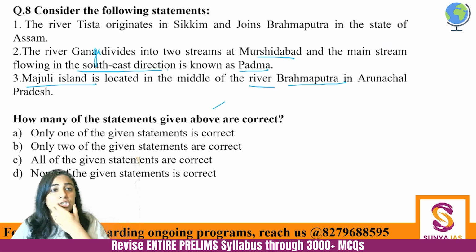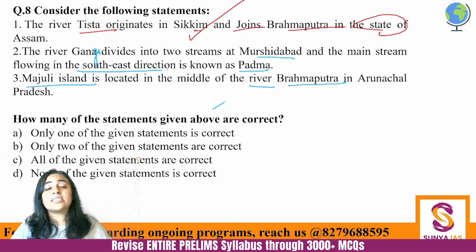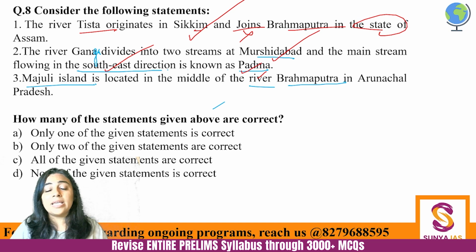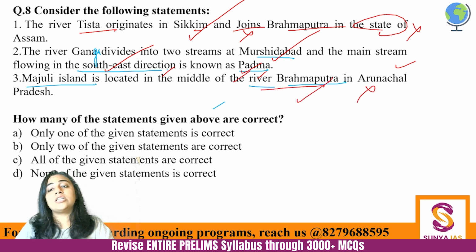So with this knowledge, just see. Teesta originates in Sikkim, yes. Joins Brahmaputra in the state of Assam, no. It joins in Bangladesh. Ganga divides into two streams at Murshidabad, yes. Main stream flowing in the southeast direction is known as Padma, yes. Substream, that is Hooghly, flows through West Bengal. So first is incorrect, second is correct. Majuli Island located in the middle of the river Brahmaputra, absolutely, but not in Arunachal Pradesh. It is located in Assam. So third one becomes incorrect. How many are correct? A.